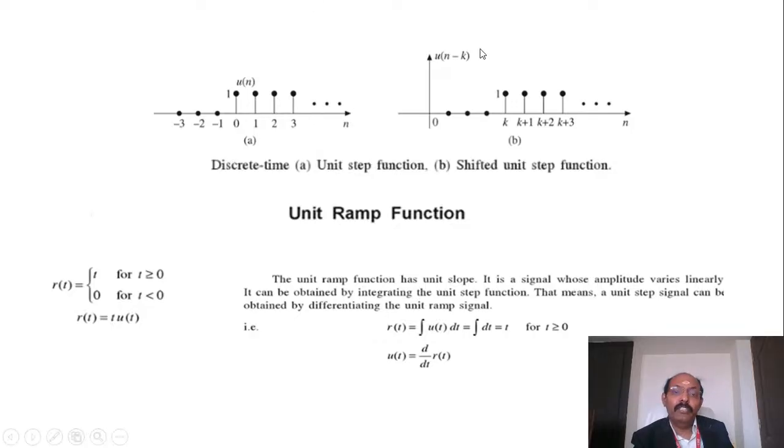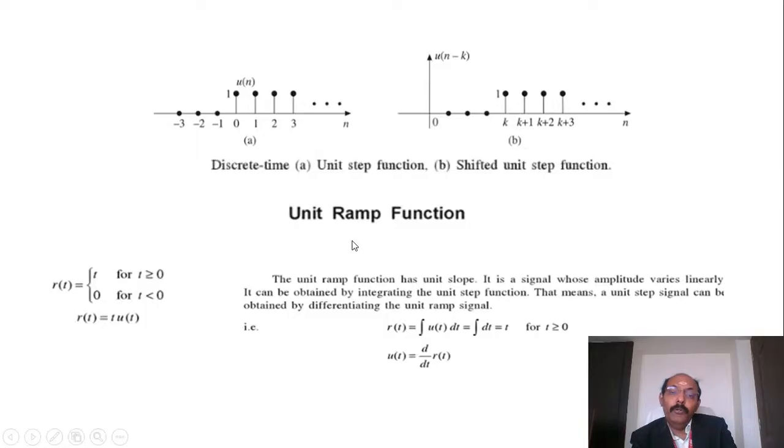So here you can see the magnitude is also 1. You can simply call it a unit step function, and this was shifted by k, so we call it n minus k. It was shifted by the value of k. After k, all the signal strength is retained at the value of 1. This is nothing but a discrete type unit step and shifted unit step function.